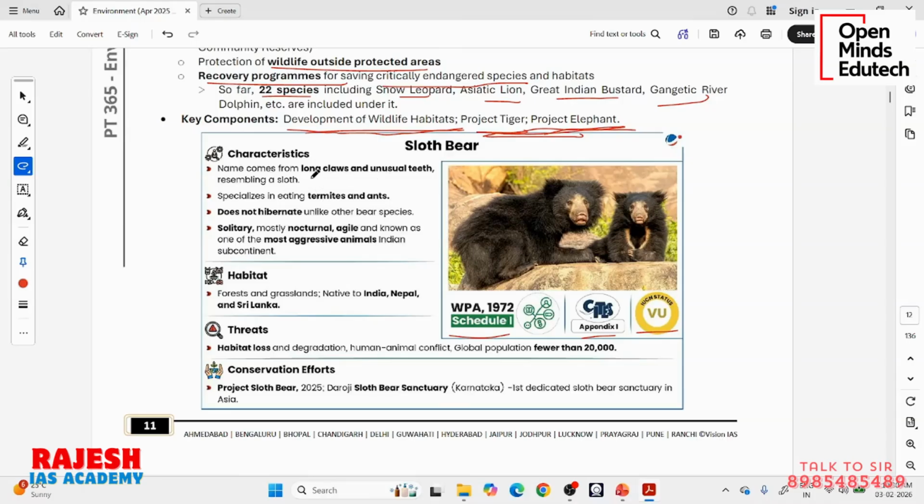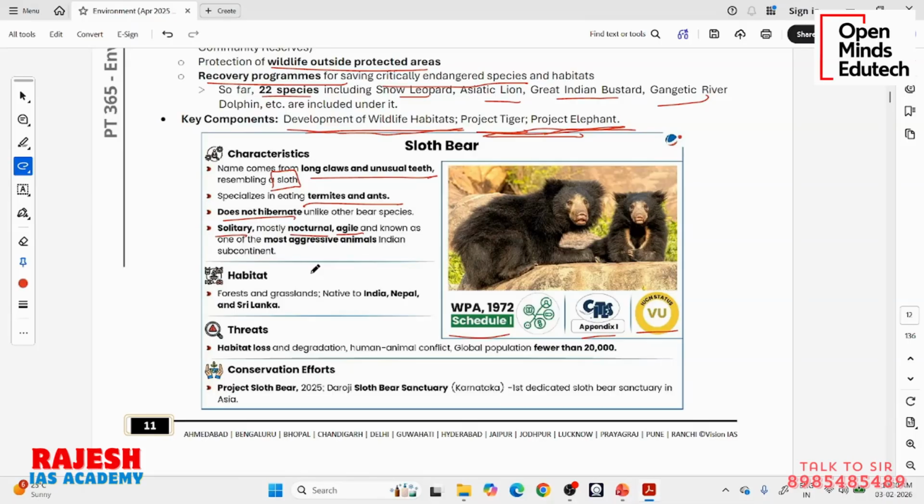It is factual. It has long claws and unusual teeth, like this sloth animal. It specializes in eating termites and ants. It does not hibernate. Sloth bear does not hibernate. It is solitary, not a group animal. It is nocturnal, but it is very agile.